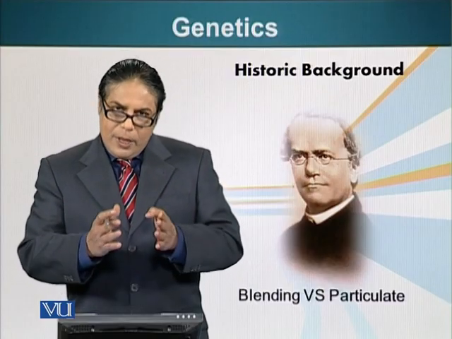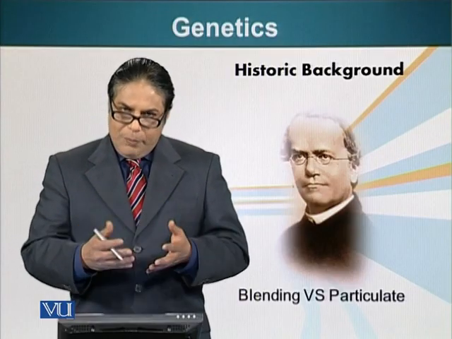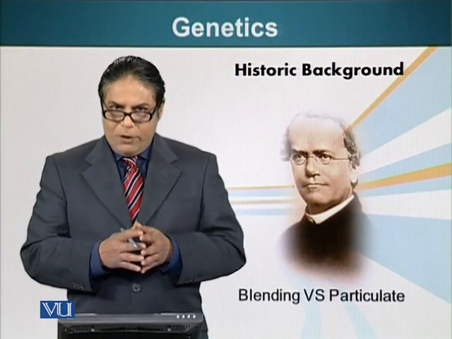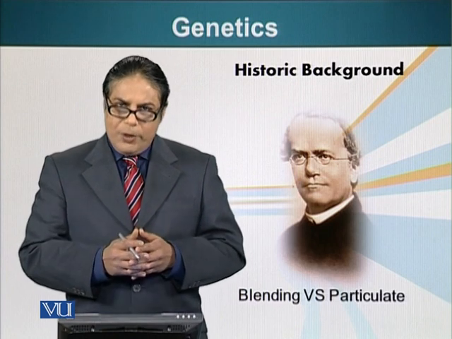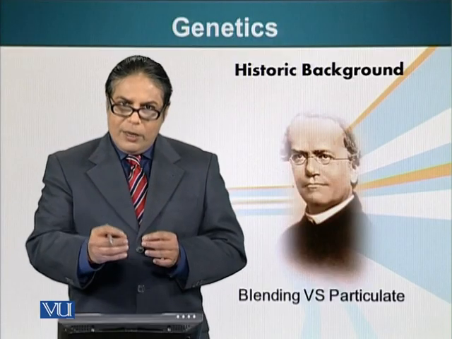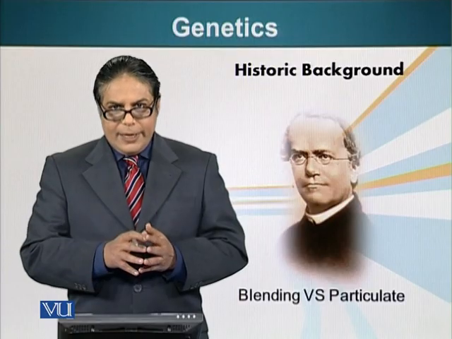Let me explain it in terms of our example, the purple dye. For the sake of explanation, let's say purple dye wants to reproduce. Under blending, purple dye can only contribute purple color to its offspring. Mendel proved that this was incorrect.